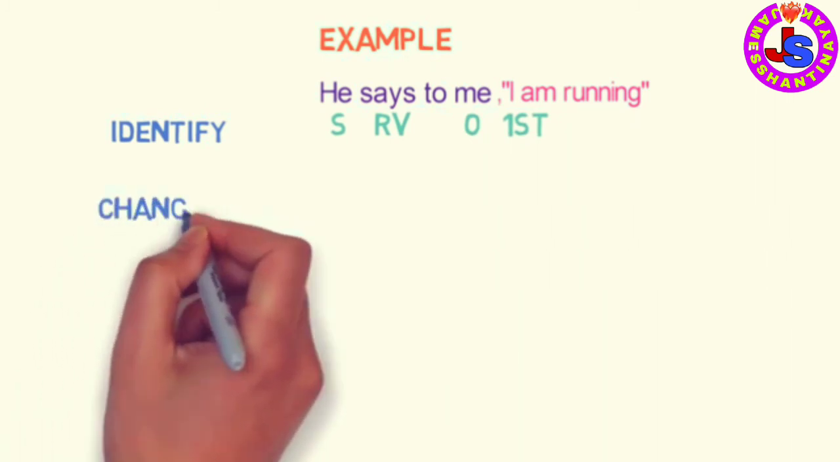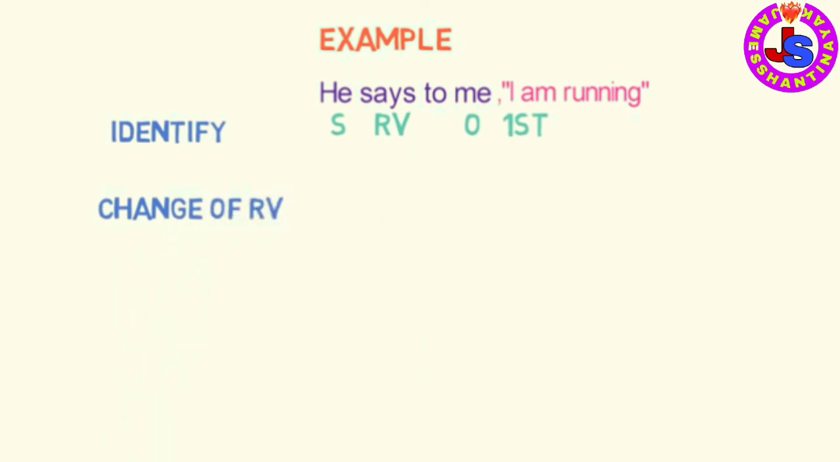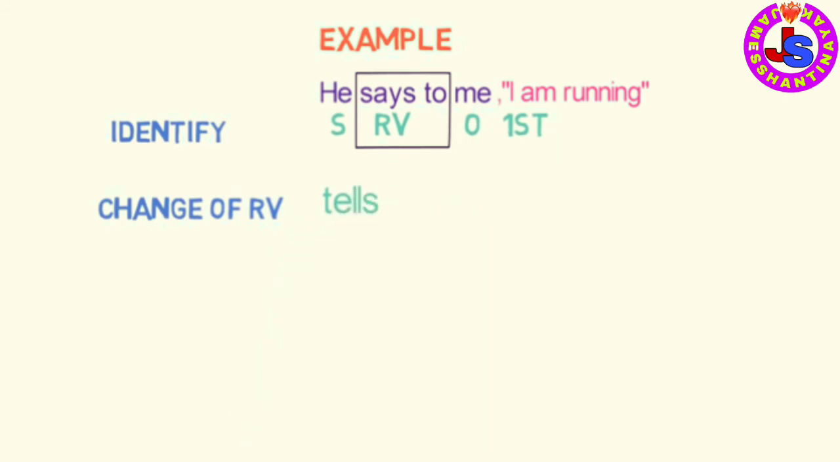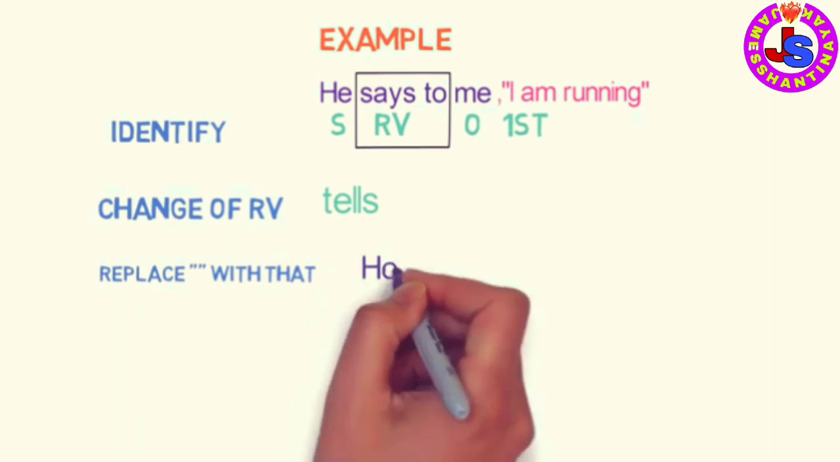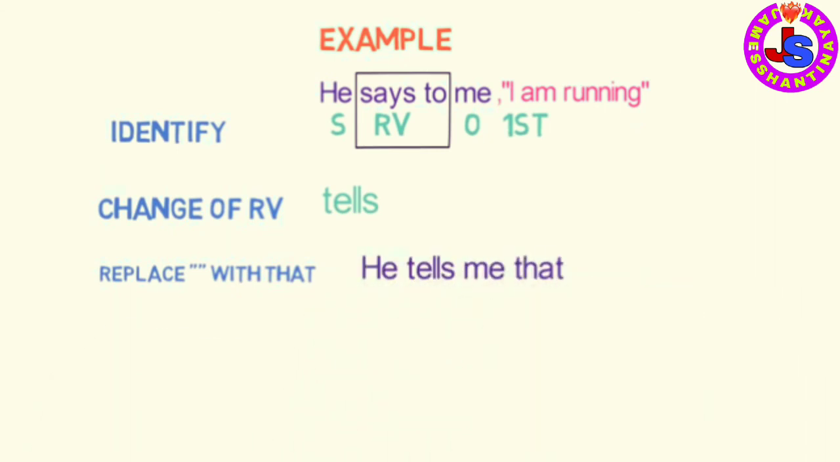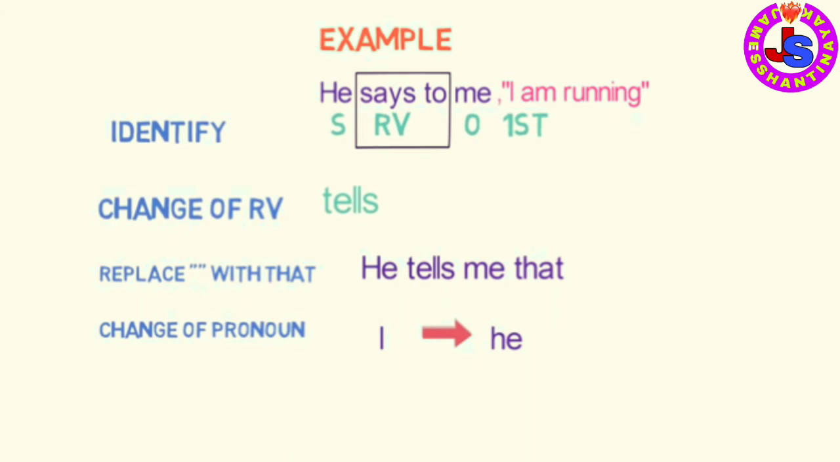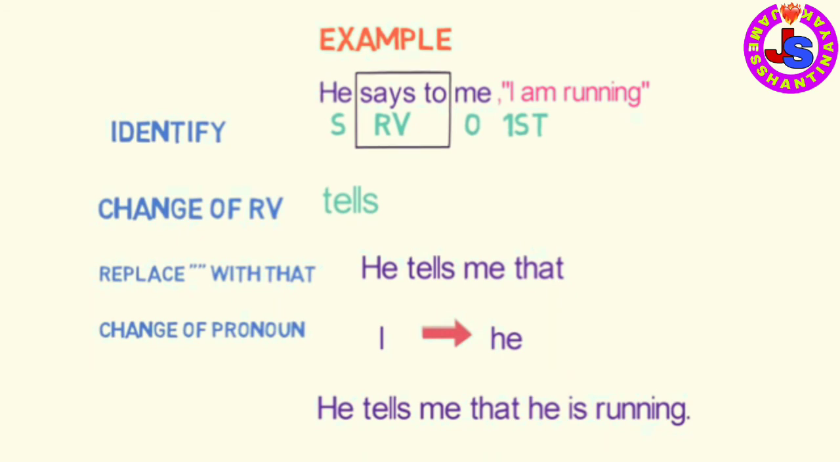Second step is the change of reporting verb. As per the workflow we studied, says to will be converted to tells here. The third step is replace inverted comma with that. So the sentence will become like this. He tells me that. Fourth step is change of pronoun. Here I will be converted to he. Now fifth and sixth step will be eliminated as reporting verb is in present tense. The final sentence in the indirect speech is he tells me that he is running. I hope now you would have understood how to convert a direct speech to indirect speech. That's all in this lesson.